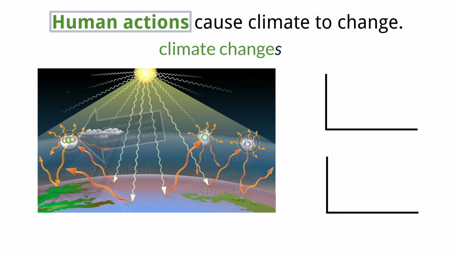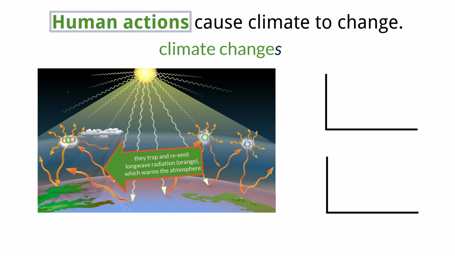As these gases accumulate, they trap heat in the form of long-wave radiation in the atmosphere, leading to a rise in global temperatures. When analyzing climate data, it is important to understand the difference between correlation and causation.